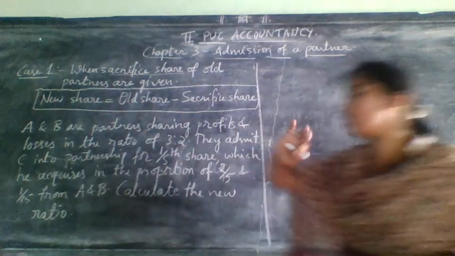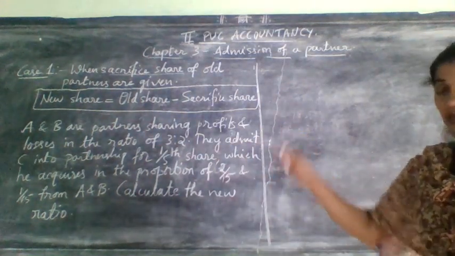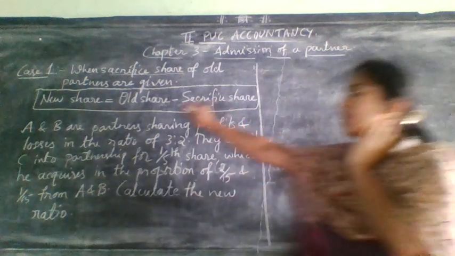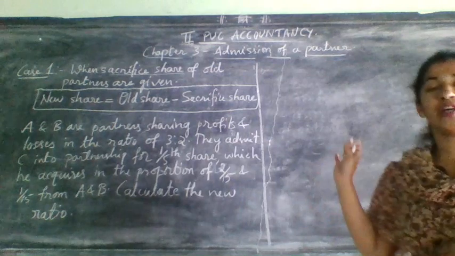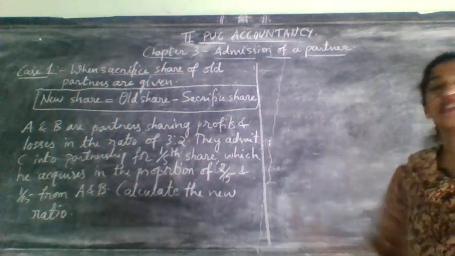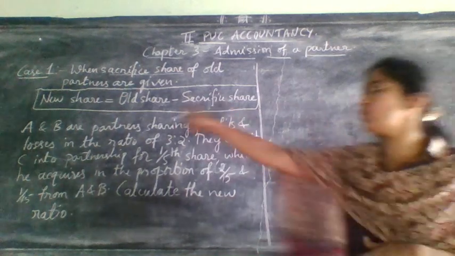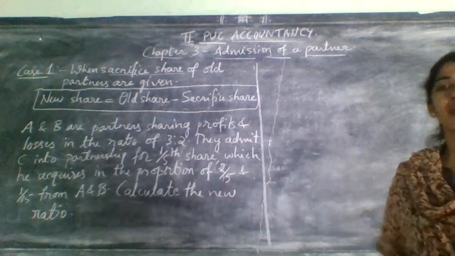Sacrifice ratio. So this is the first case. This is a simple one, so I did it at the beginning. So remember this formula. These two are very important. In the previous class I told case 4, and here it is the first case. Here new share is equal to old share minus sacrifice share.